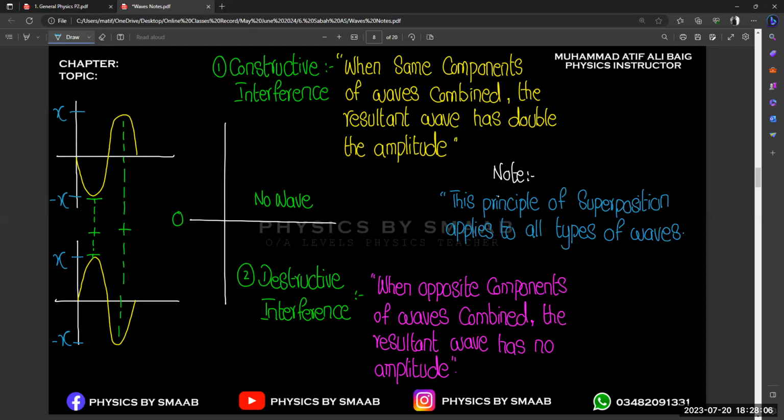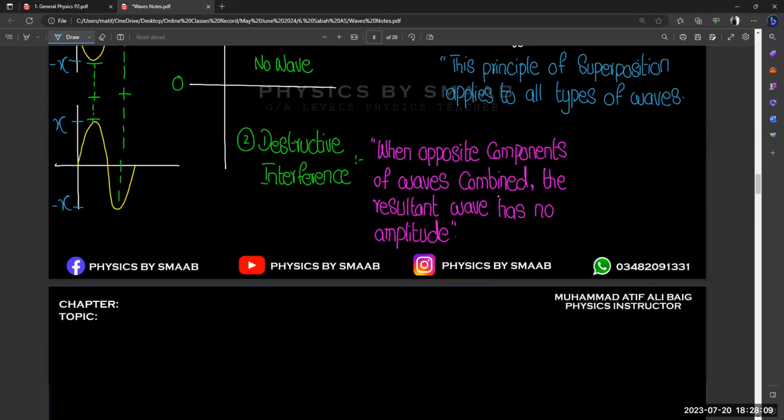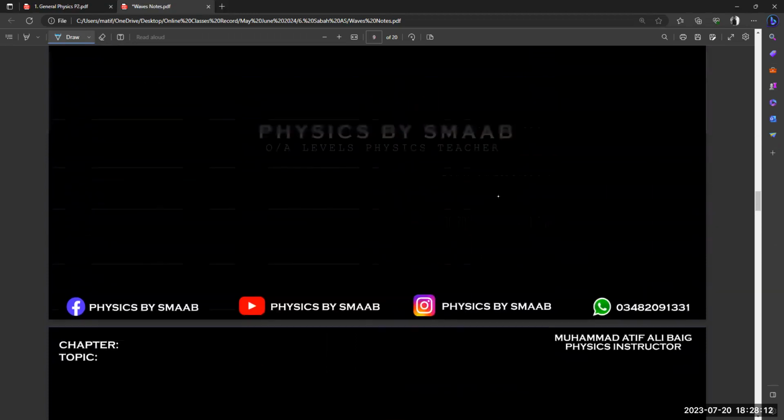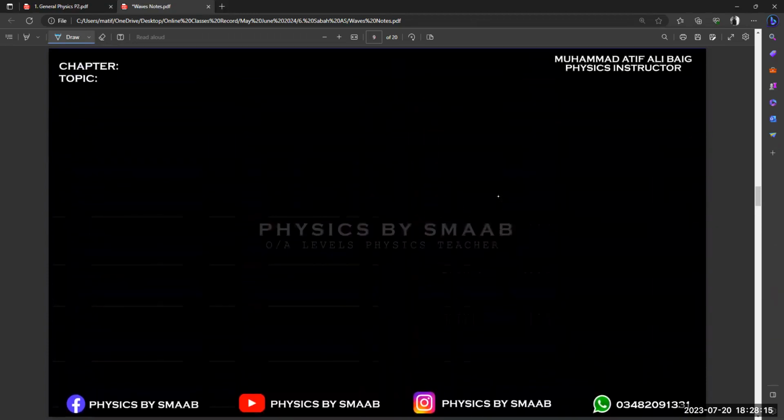Okay, let's move toward the next one. The next concept is related to standing waves, right? Because in the previous section we discussed traveling waves from one point to another. But now we are going to talk about stationary waves, where we constrain and restrict their path. Let's suppose we take the example of a rope tied at one end to a wall or a hook fixed in the wall, and the second end of the rope is in our hand, and we vibrate that rope, right?